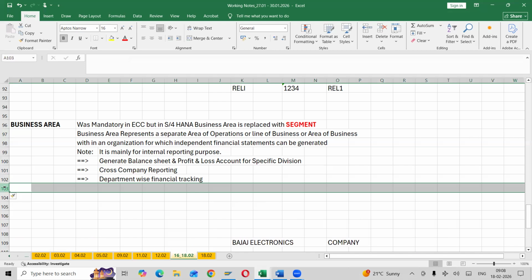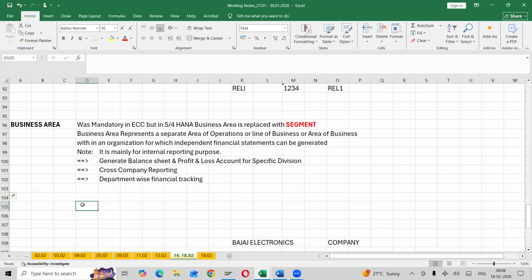Any other questions? Anyone have other questions? Okay. For example, here you can take business area. Say I'm having different products, color TVs, then you can use color TVs and washing machines. Even that you can propose as a business area. Not only area, product also you can make it as one.